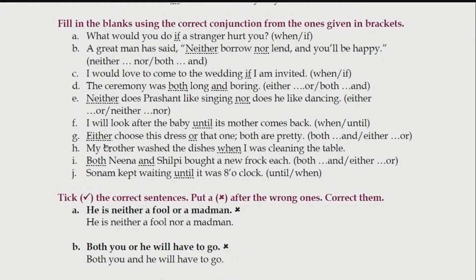Next one. Either choose this dress or that one. Both are pretty. As I told you about the word neither, with neither we have the second word, that is nor. In the same way, if you have the word either, the second word is going to be or. I'll repeat this. Neither, nor, either, or. Either choose this dress or that one. In Hindi it is known as या तो ये या तो वो, दोनों में से कोई भी एक.